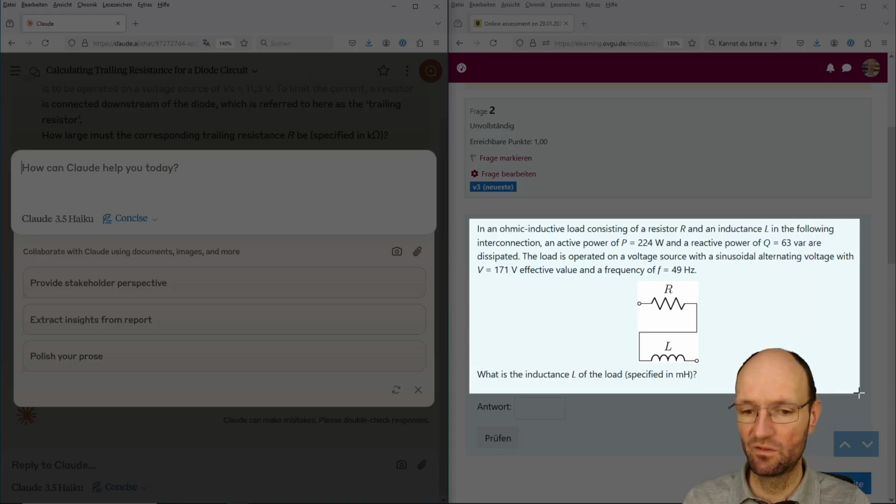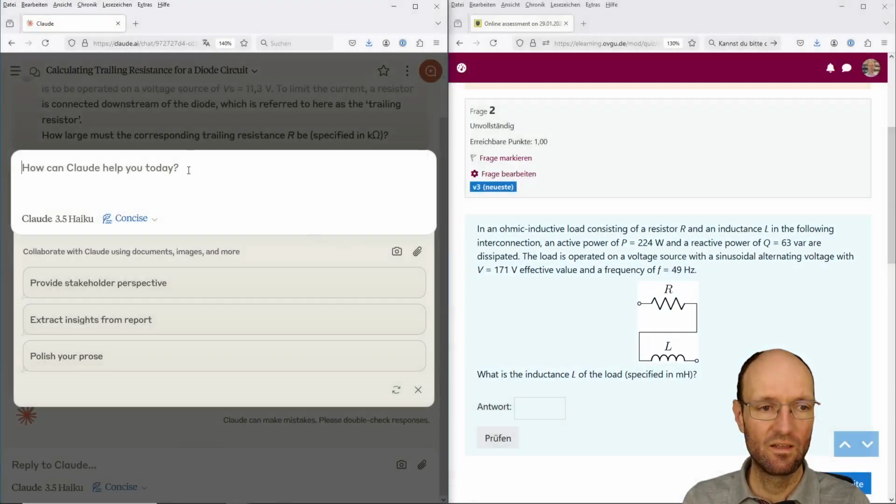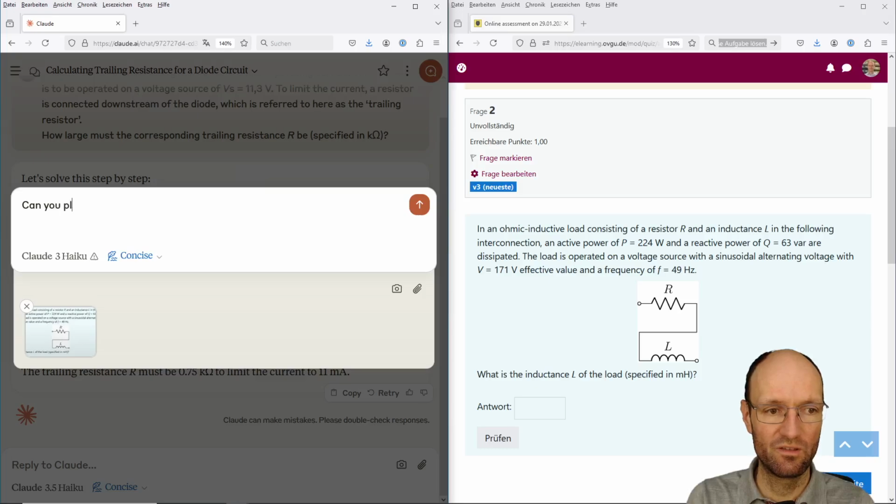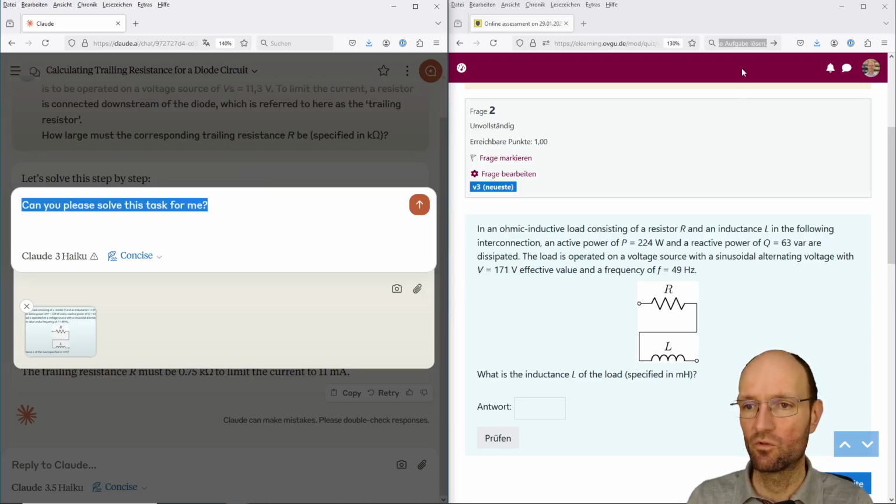I copy this and paste it into Claude and upload and ask, kannst du bitte, oh, can you please solve this task for me? And I will copy this here into this window so I can always copy and paste it from there.